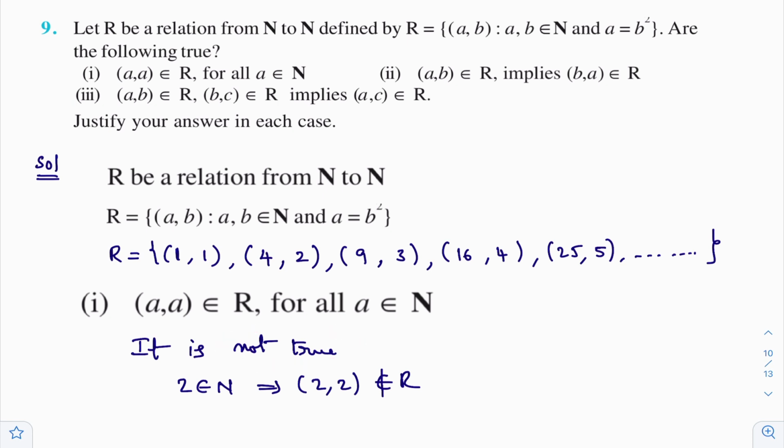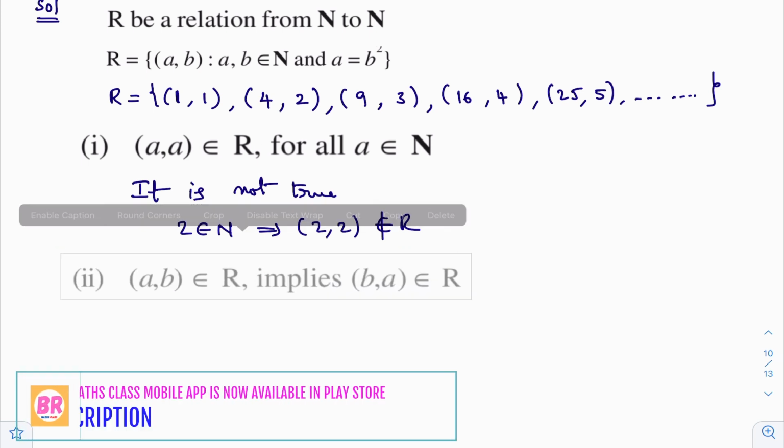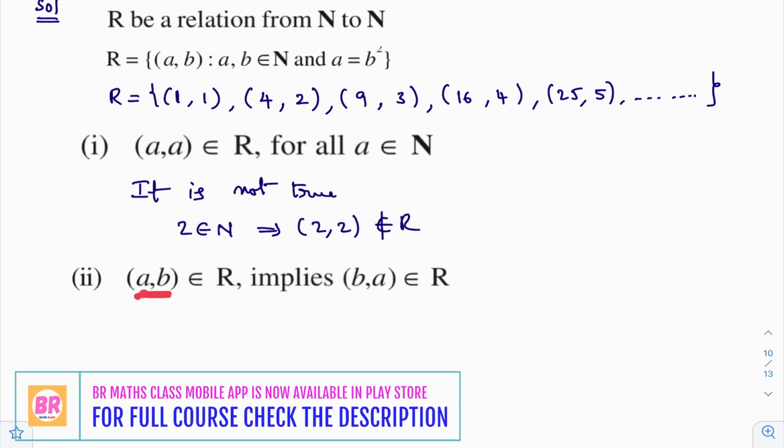Now you observe the second bit. What are they asking in the second bit? Ordered pair (A, B) belongs to R implies ordered pair (B, A) also belongs to R. For example, you take the ordered pair (1, 1). Look here, (A, B), (B, A), reverse order. (1, 1) reverse order is also (1, 1) only. So this ordered pair satisfies this condition.